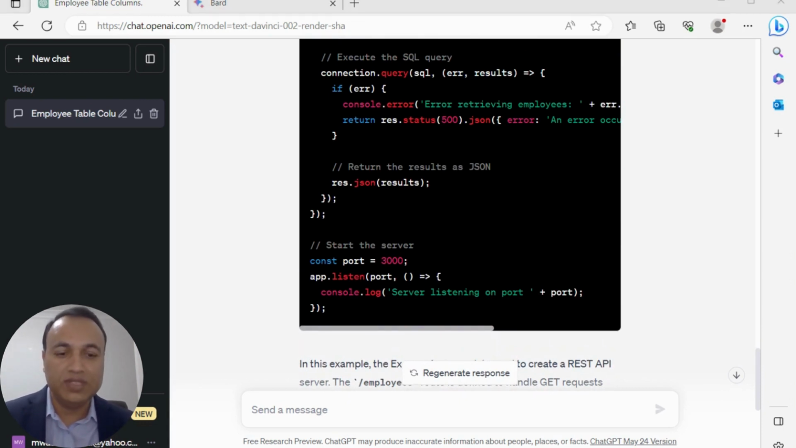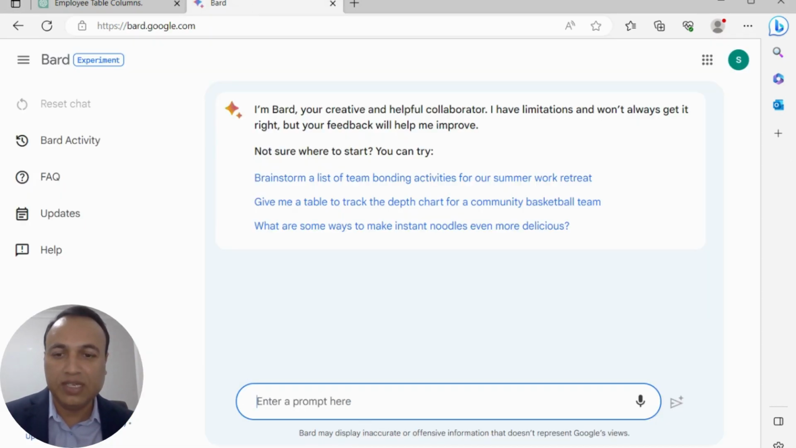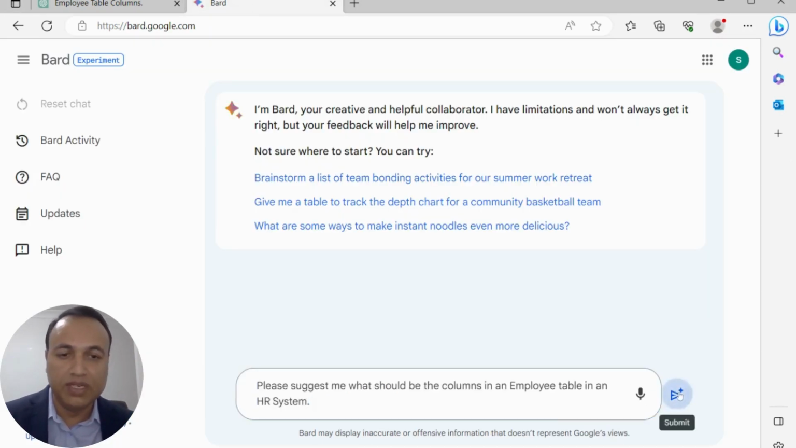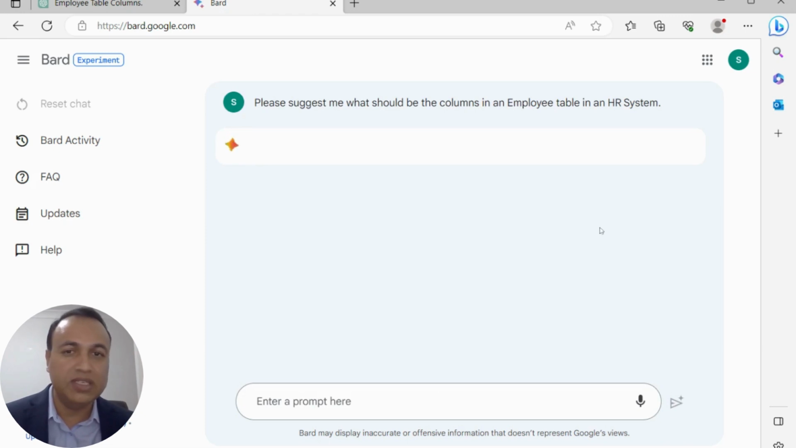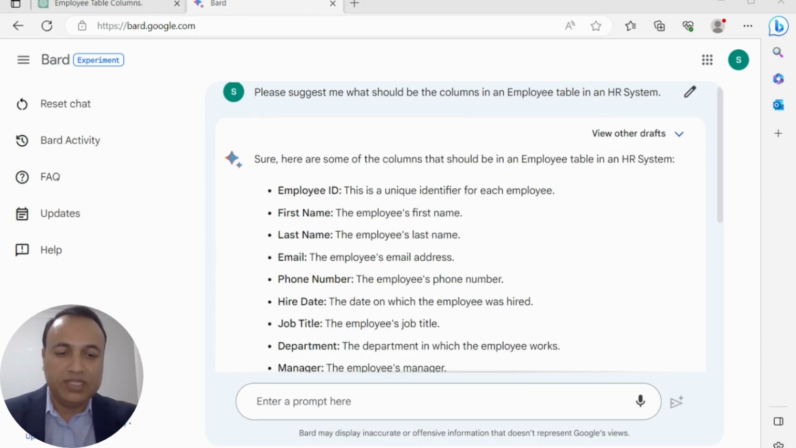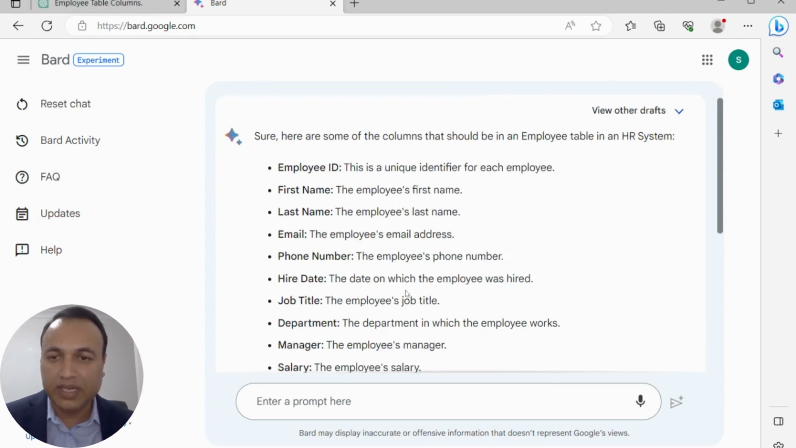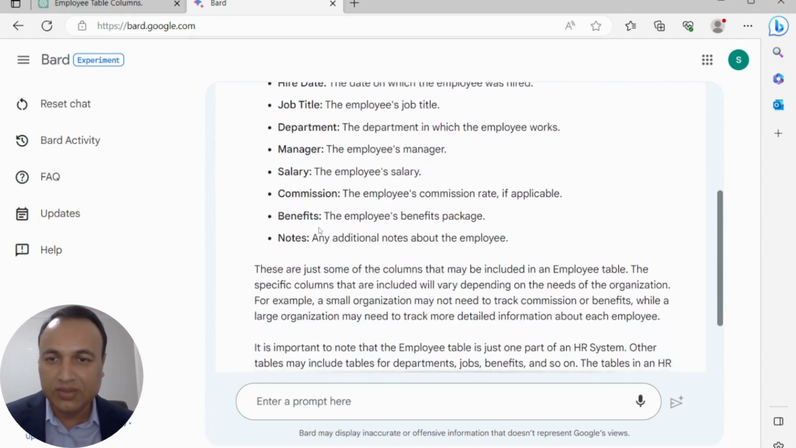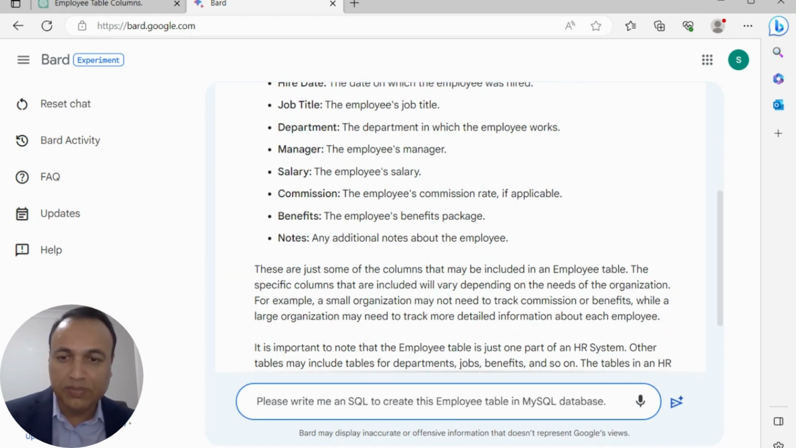Now let's go with the same three prompts on Google Bard, and let's see what kind of results we'll get from Google Bard. First prompt about the list of columns in the employee table. We can see that Google Bard has given us a very good list of columns. Very good results from Google Bard.